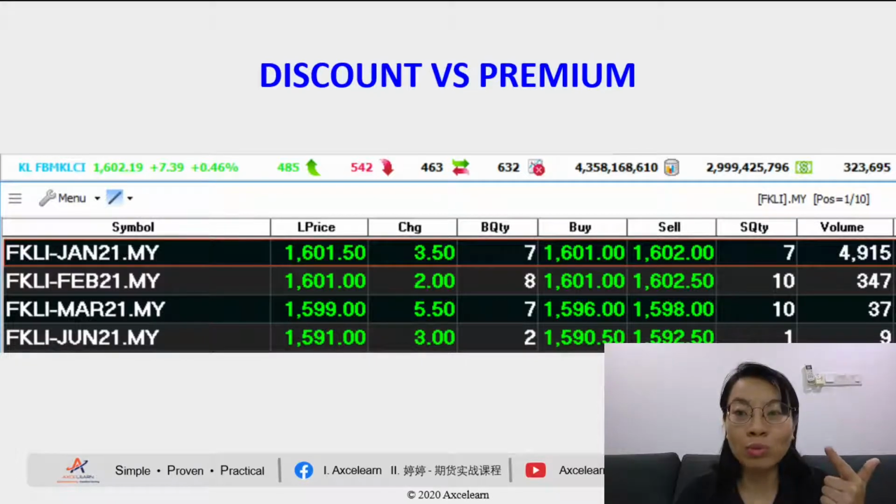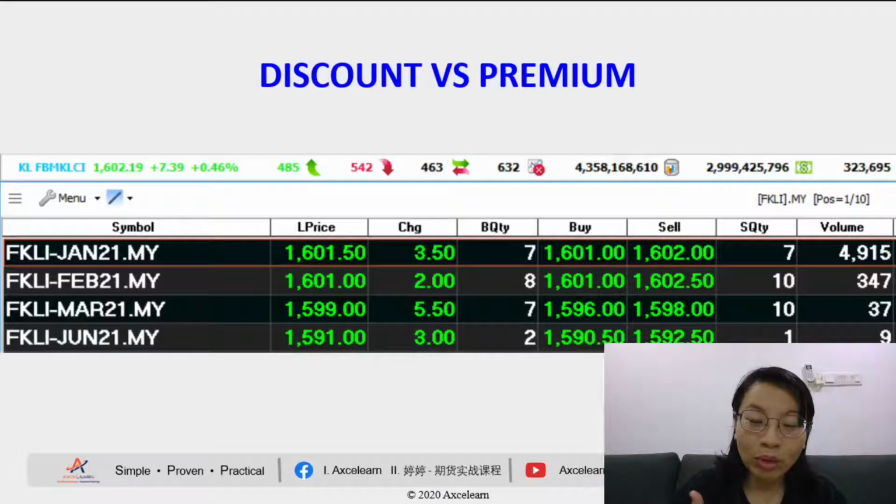Second, the market is more towards bullish, or more towards an uptrend. So if today is 15th of January and the futures are trading higher, it might indicate that the traders are more bullish towards the direction of the KLCI. That's why there's a bullish market.